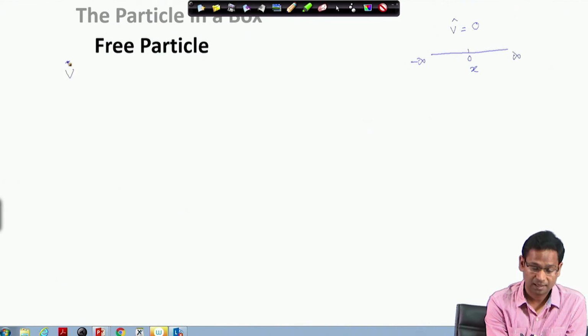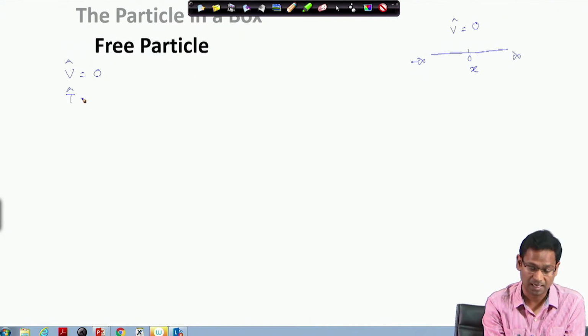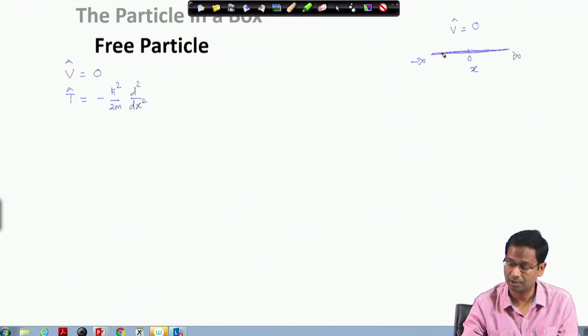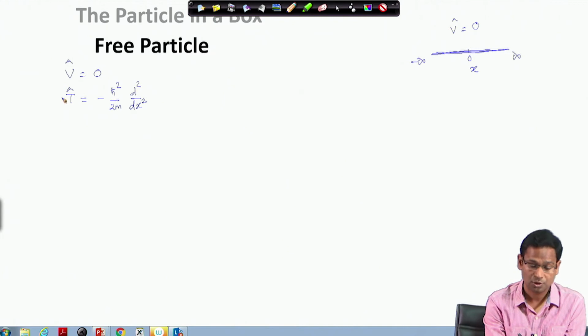So, we said that potential energy is 0, and this is a free particle of mass m. The kinetic energy is minus h bar square by 2m d square by dx square. Again, we are considering the movement of the particle along only one dimension. So, this is my kinetic energy, and this is the potential energy.